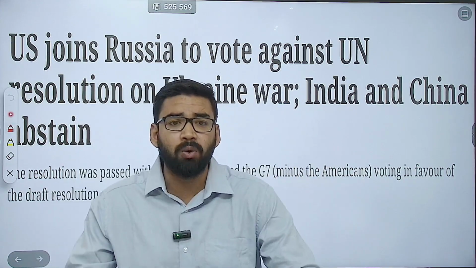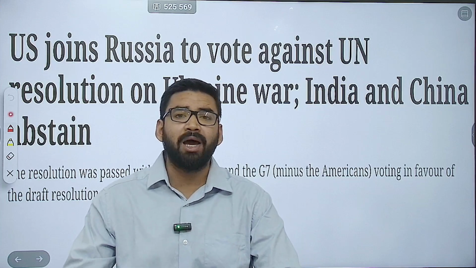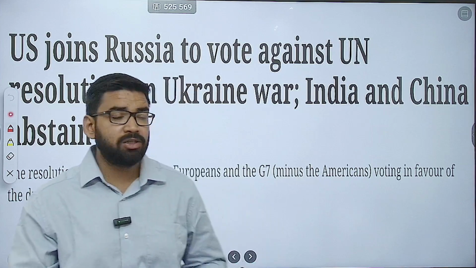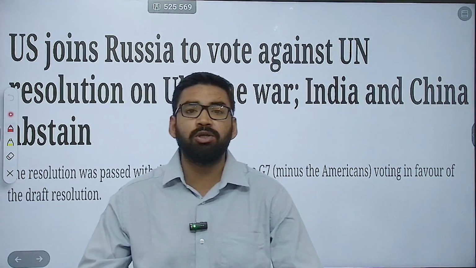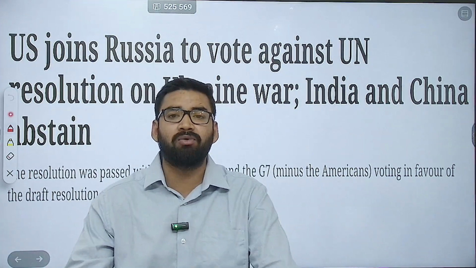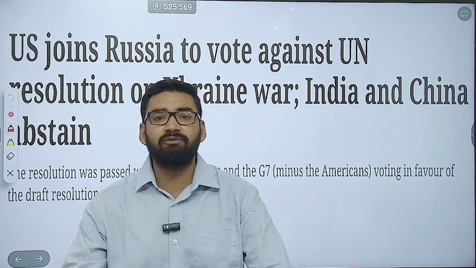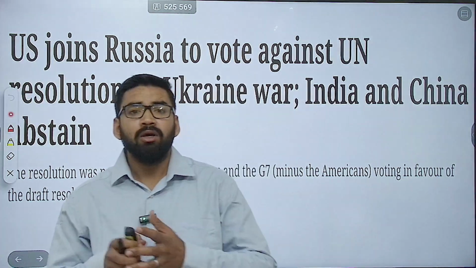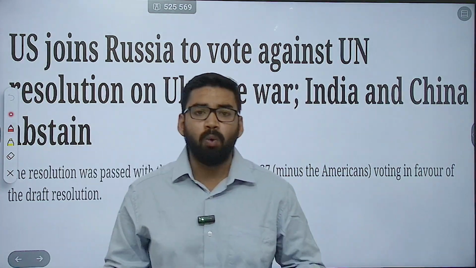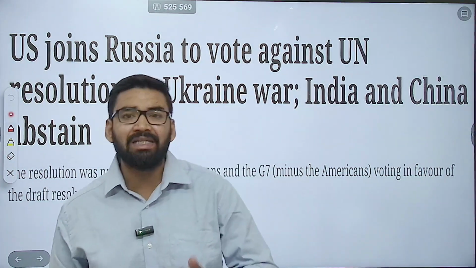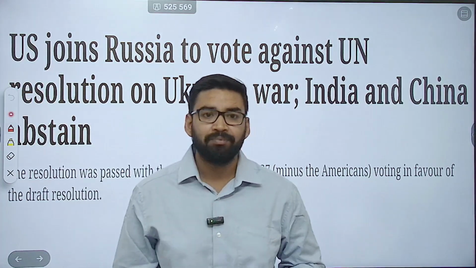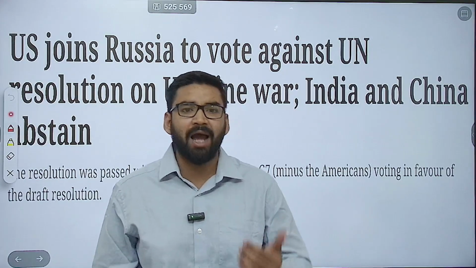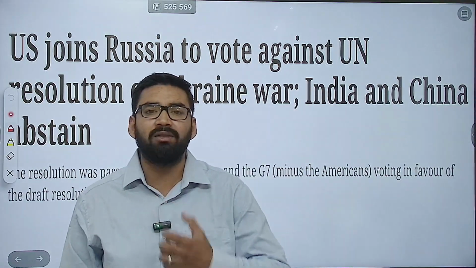began 3 years ago, the United States of America voted with Russia to block the resolution calling for peace in Ukraine. Yes, you heard it right. A stunning break from its European allies and a major shift in global diplomacy. Now, why did the US suddenly change its stance? And what does this mean for Ukraine, for Europe, and also for the balance of power in the world?